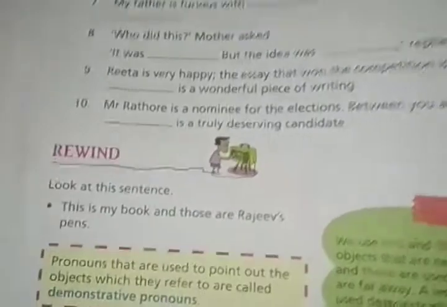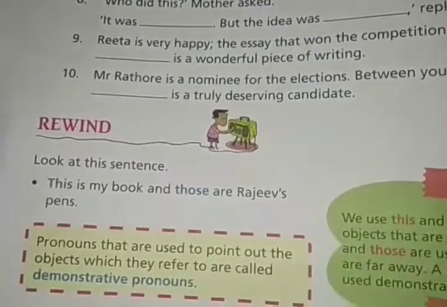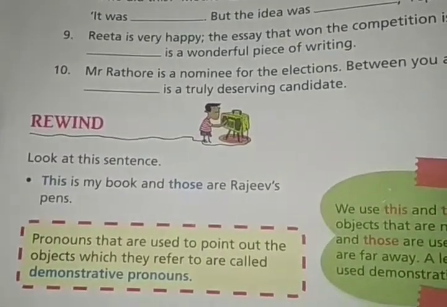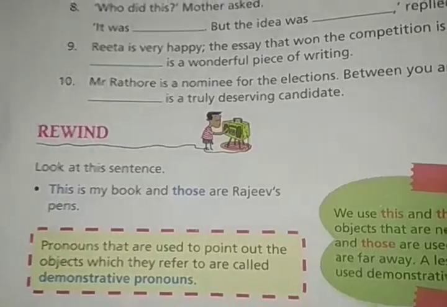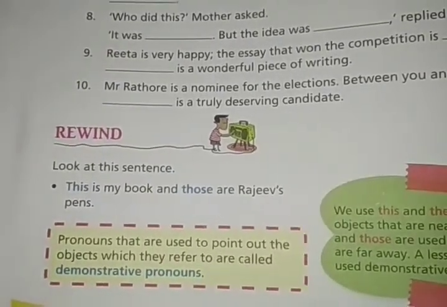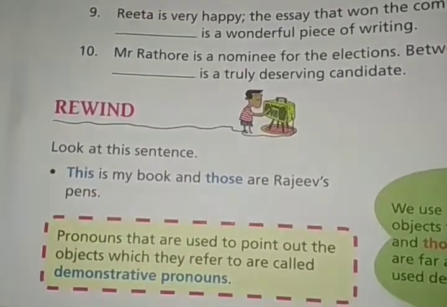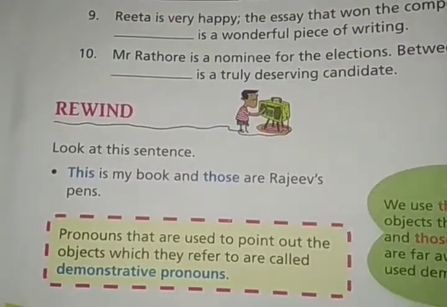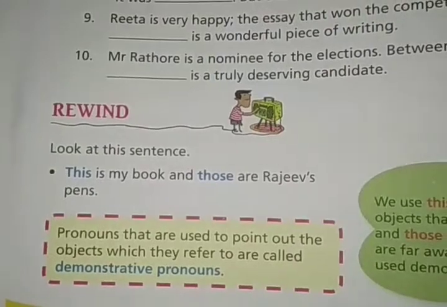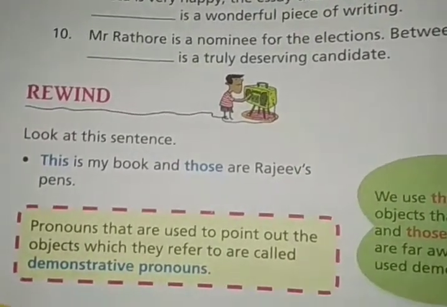So these types of pronouns are used to point out the object which they refer to, the object we are talking about, like here the book. The object is referring to book, and this is the pronoun referring to book.